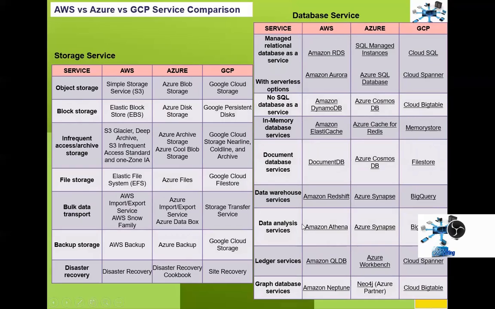For example, data analysis. AWS offers something called AWS Athena, and Azure they have Azure Synapse, right? Azure Synapse actually, right? And GCP they have BigQuery again.